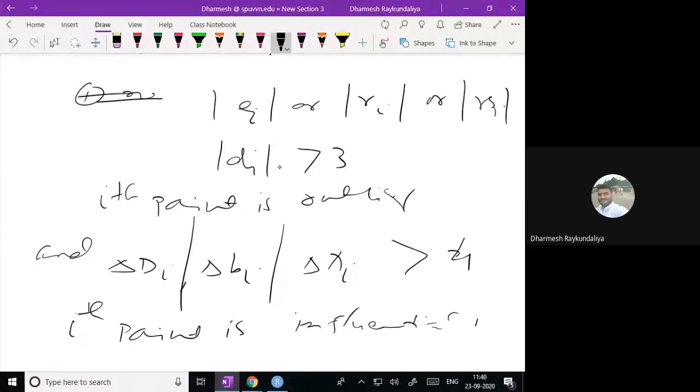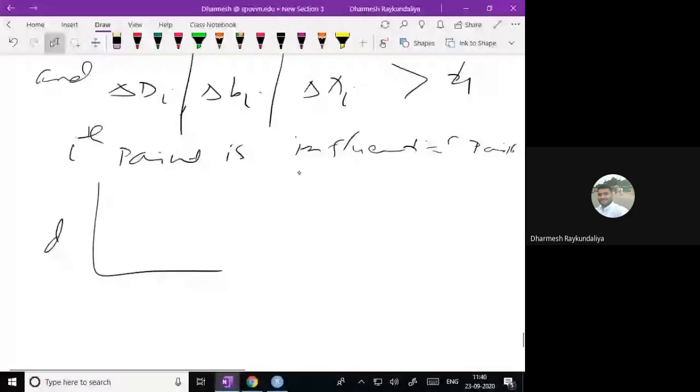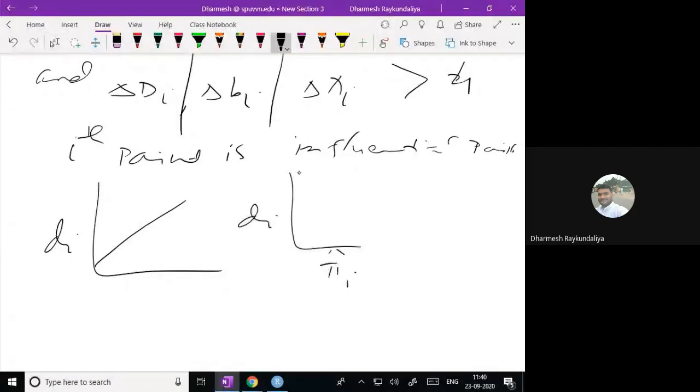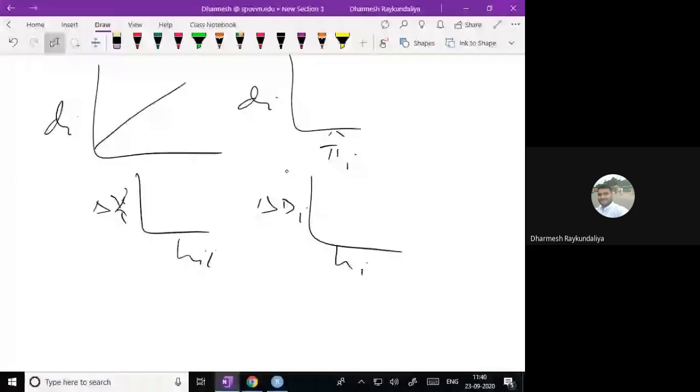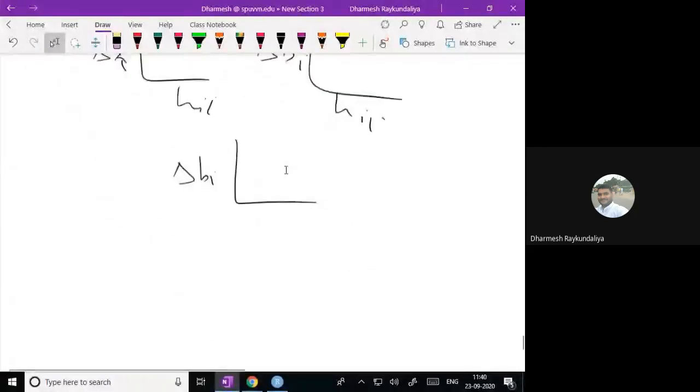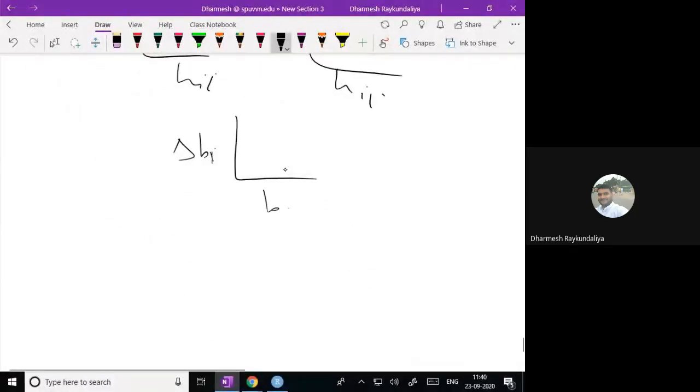Okay, you can also make a normal probability plot of di. You can make a di versus predicted plot. You can make the plots of delta chi-square versus hii, delta di versus hii, and delta bi versus hii. And what is hii? hii is nothing but the ith diagonal element of the hat matrix.